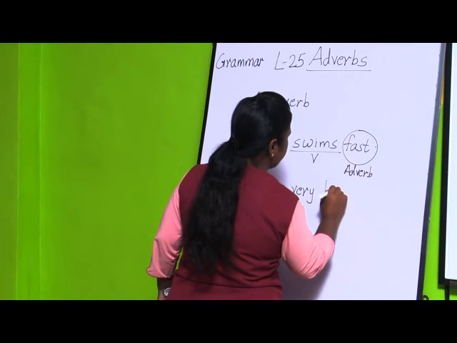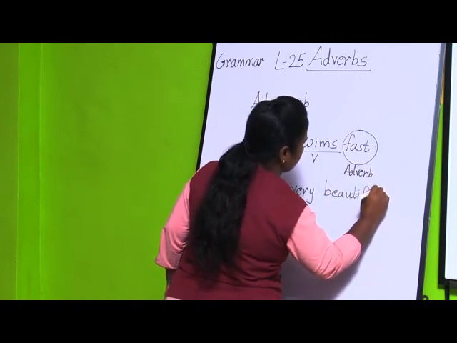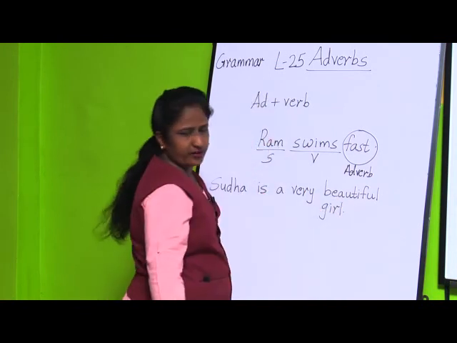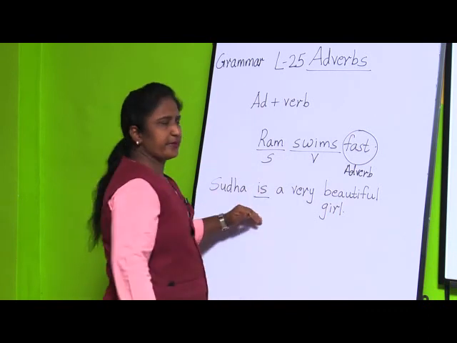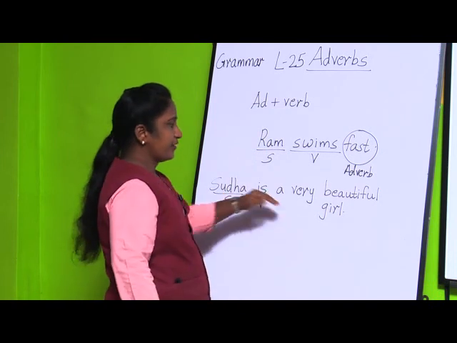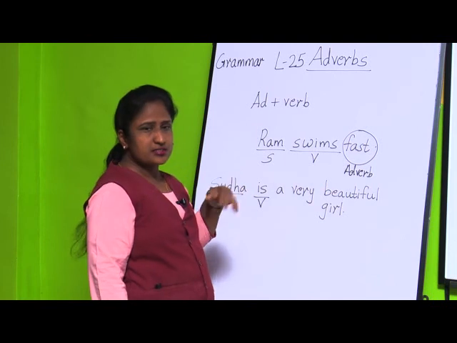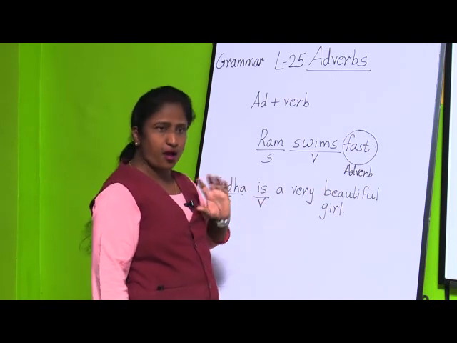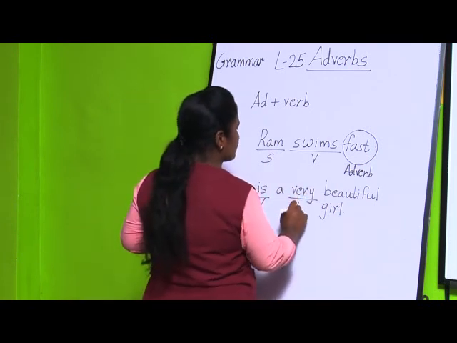Here the verb is "is" and the subject is Sudha. What information are we getting about Sudha? That she is beautiful, but how beautiful she is, that is "very". So this is an adverb.